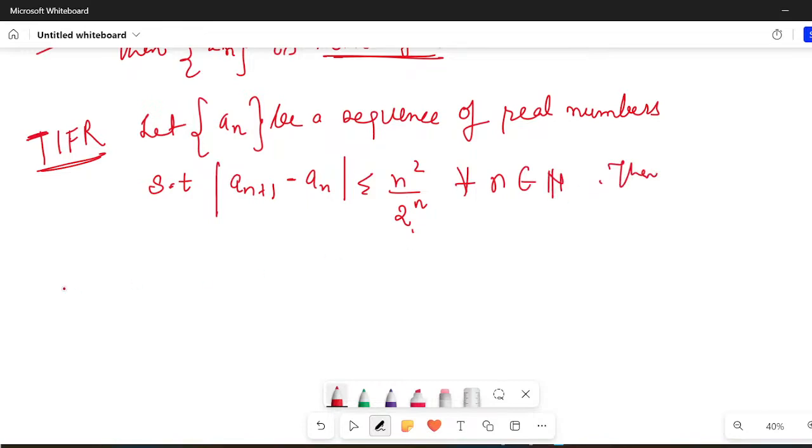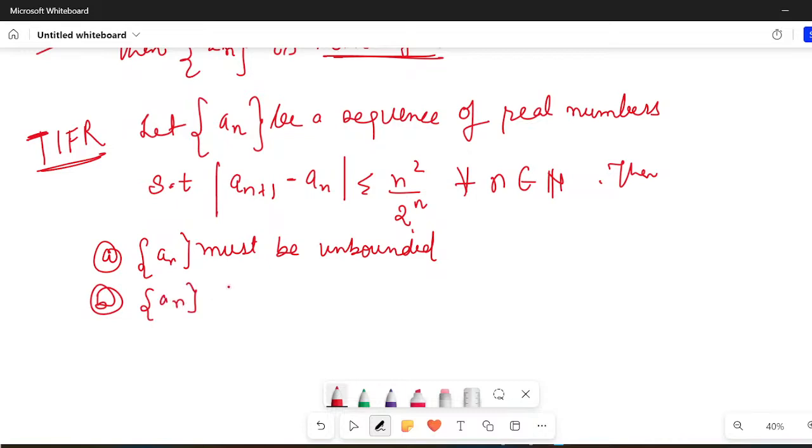Option A, the sequence an must be unbounded. Option B, the sequence an is bounded but may not converge.